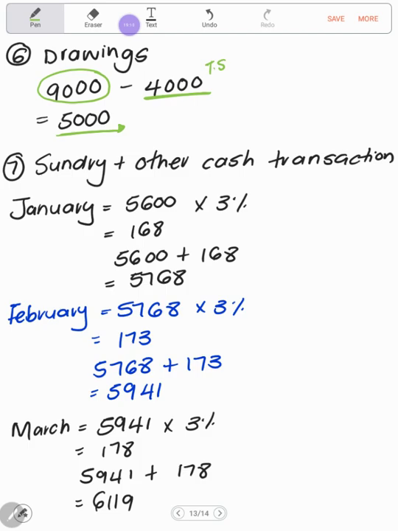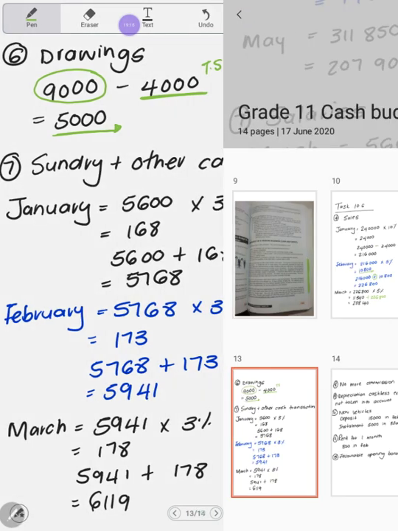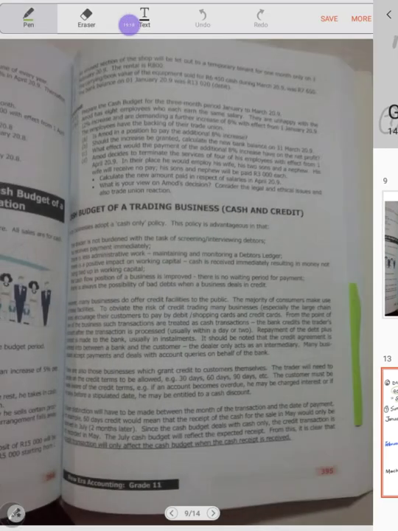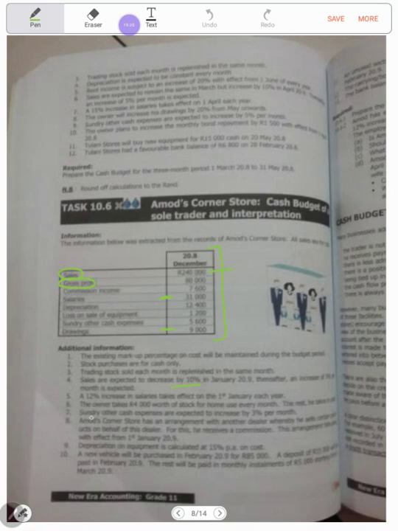Then sundry and other cash transactions. I expect it to increase by 3% per month. So here's sundry and other cash transactions. That's 5,600. Every month it will increase by 3%.